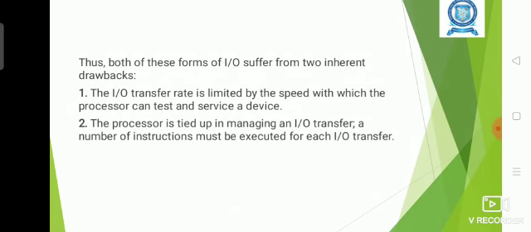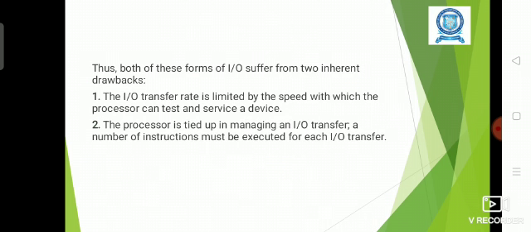This method also has some drawbacks. That is, input output transfer data is limited by the speed with which the processor can test and service a device, and many instructions must be executed for each input output transfer.